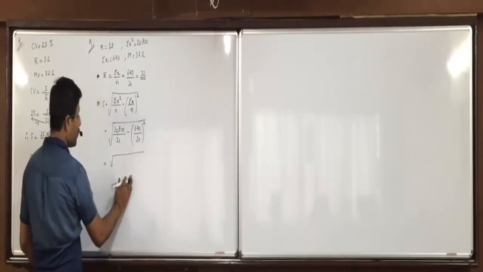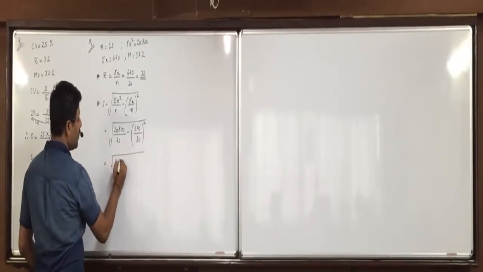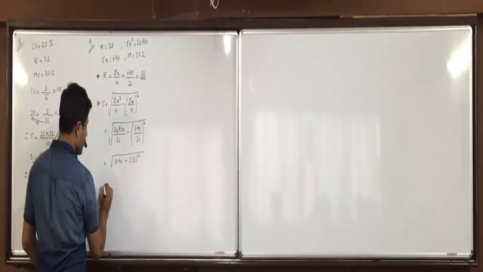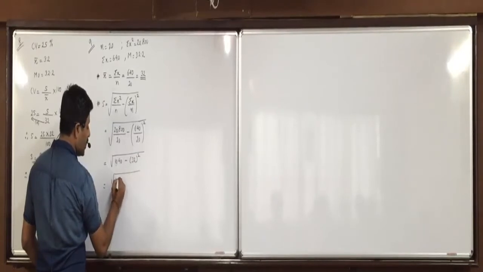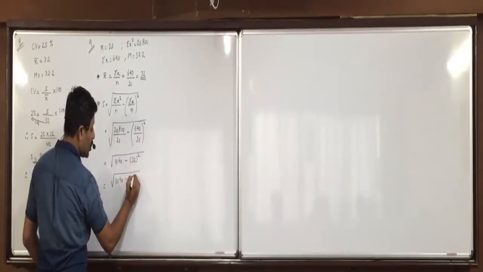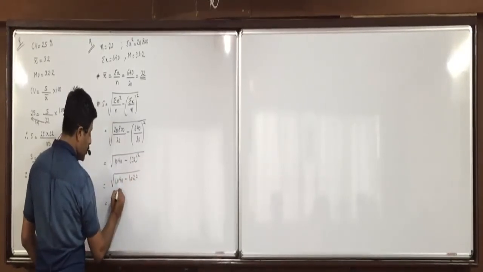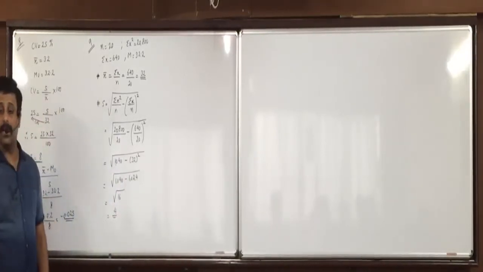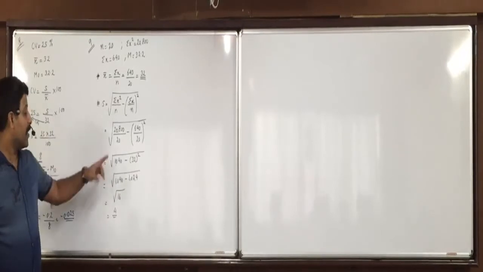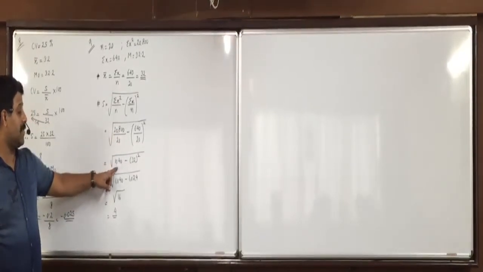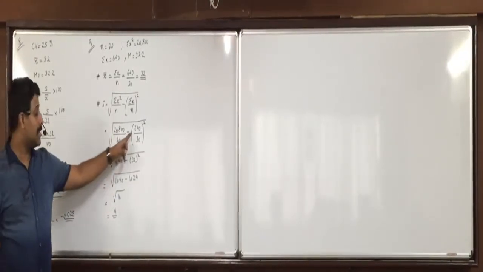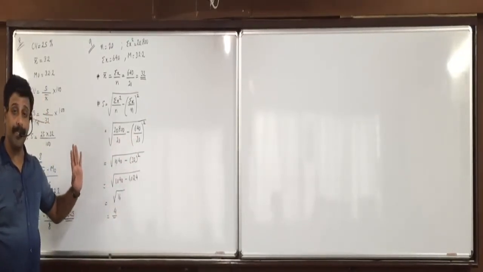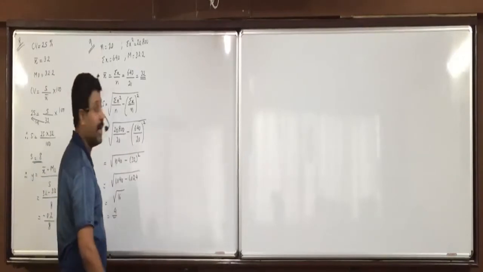So square root of 1040 minus 32 whole square. Square root of 1040 minus 1024. Square root of 16, that is 4. Understood this, everyone? 20,800 divided by 20 is 1040. 640 divided by 20 is 32. 32 square is 1024. Okay, now S is obtained.